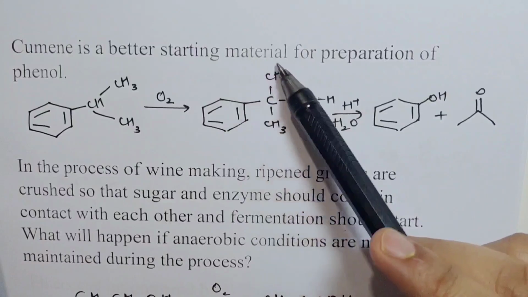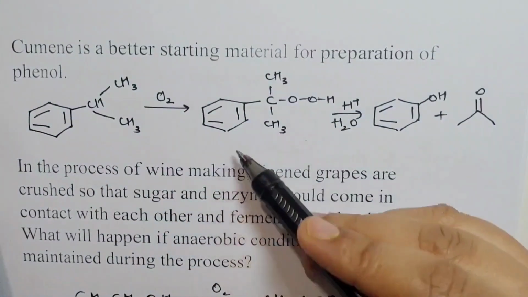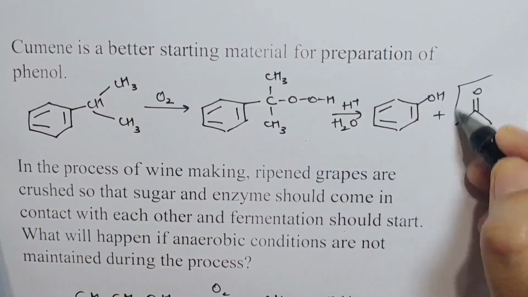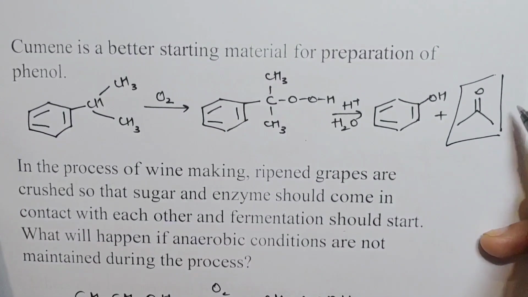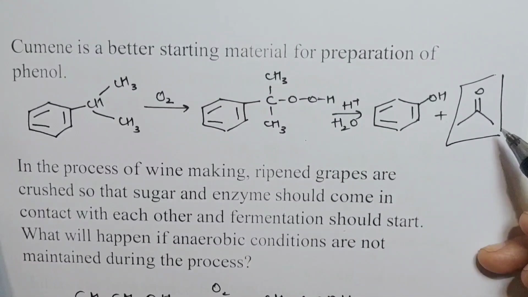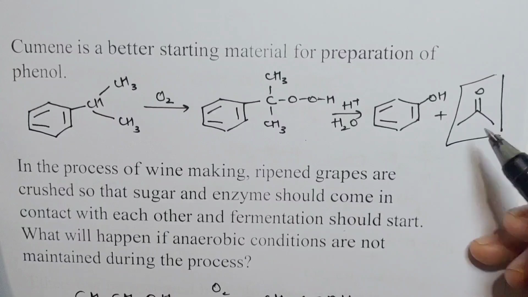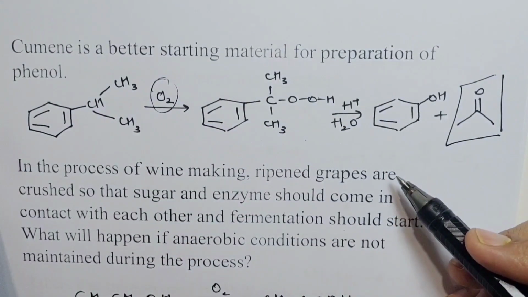Cumene is a better starting material for preparation of phenol. So this is the reaction. As we can see in this reaction, the byproduct is acetone, which is commercially an important product. So through this reaction, we also get a commercially, industrially important byproduct. And another thing is that oxygen is comparatively a cheap reagent.